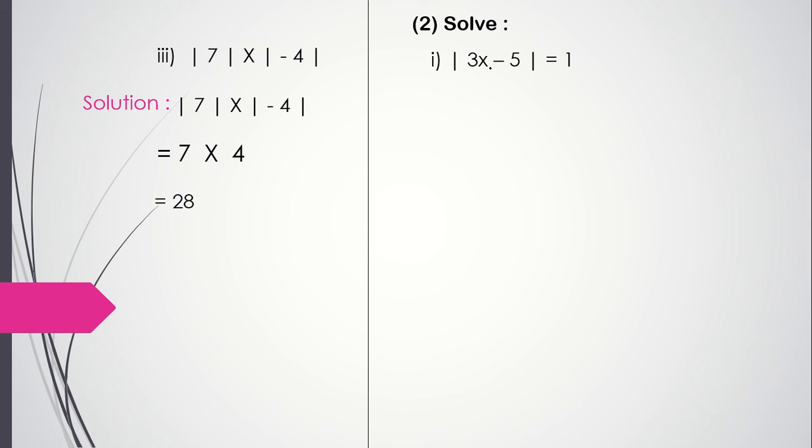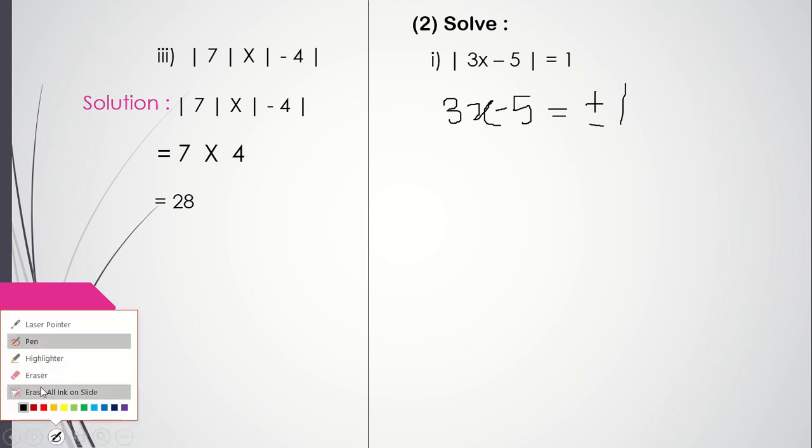So you remove the mod sign. Remember the first step properly. What we have to do, we have to just remove the mod sign in the first step, and we will get 3x minus 5 is equal to plus or minus 1. So therefore, now here two conditions we get. 3x minus 5 is equal to 1, or 3x minus 5 is equal to minus 1. That's it.